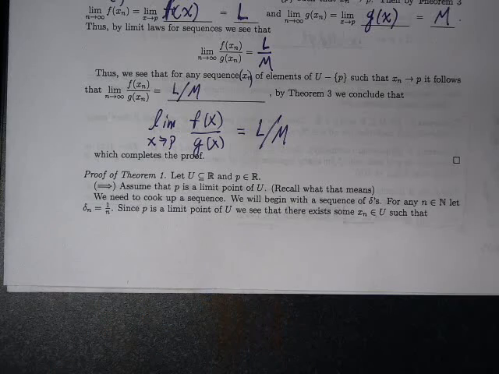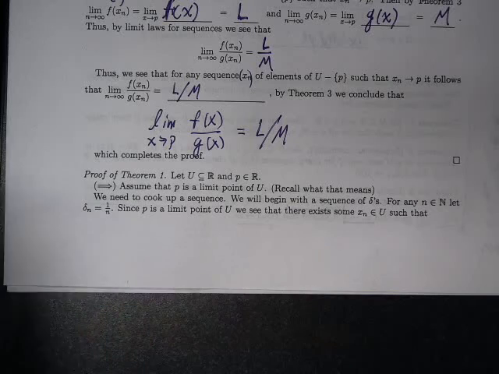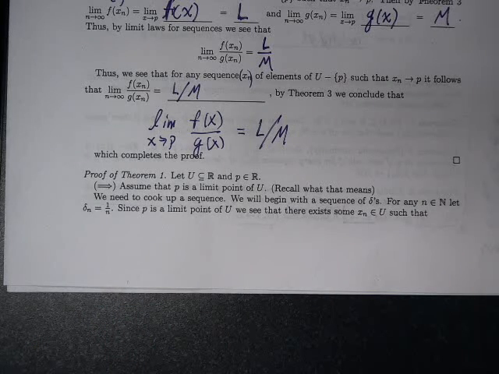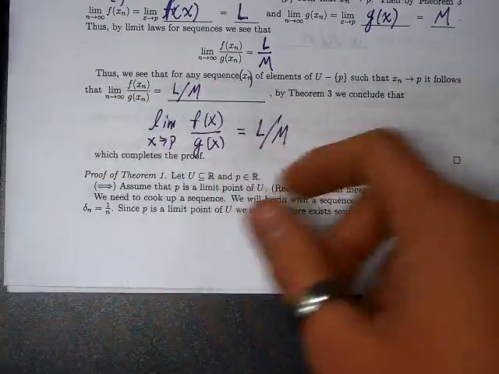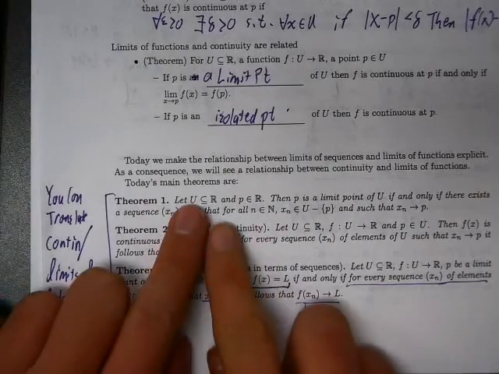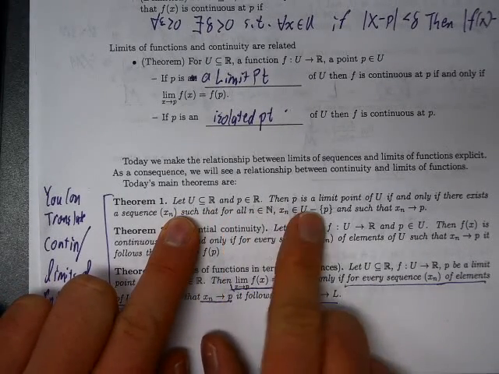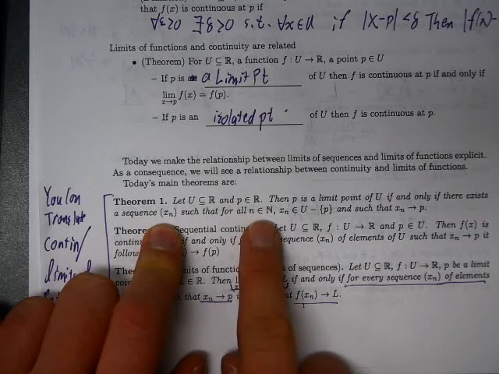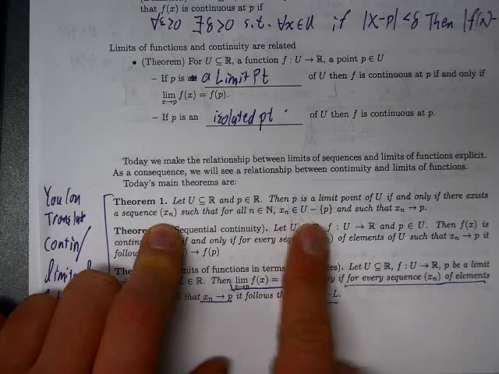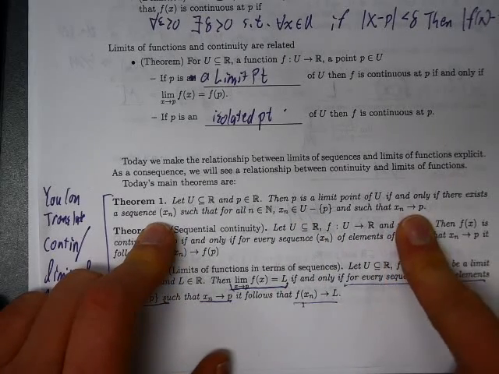Yeah, totally. So let's prove theorem 1. Theorem 1 is the statement about limit points of a set in terms of sequences. Let's flip back and look at the theorem. Theorem 1 says, let U be a subset of R and P be a point in R. Then P is a limit point of U if and only if there exists a sequence of elements x sub n, such that for every natural number n, x sub n is an element of U different from P, and such that x sub n converges to P. Let's prove that.